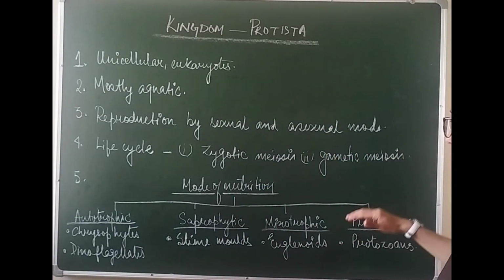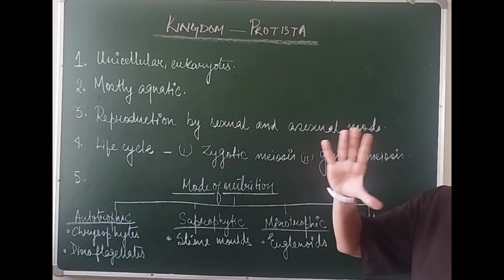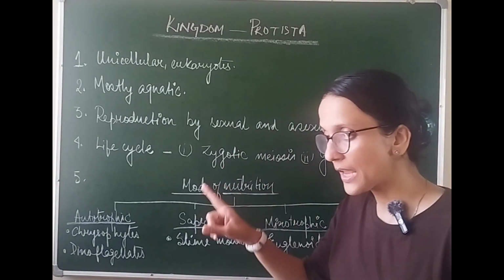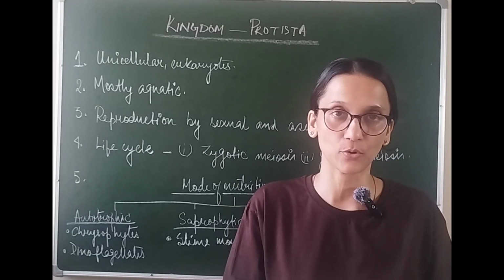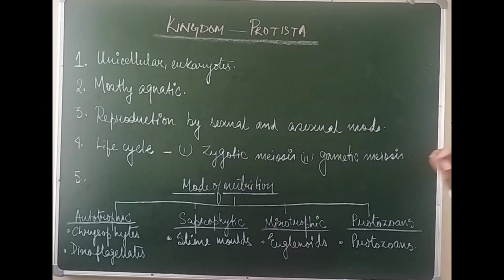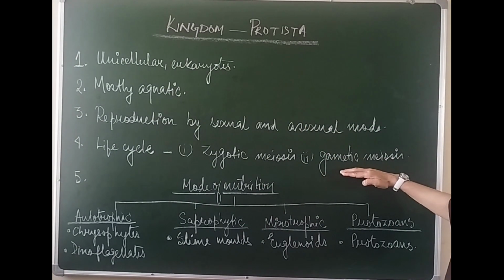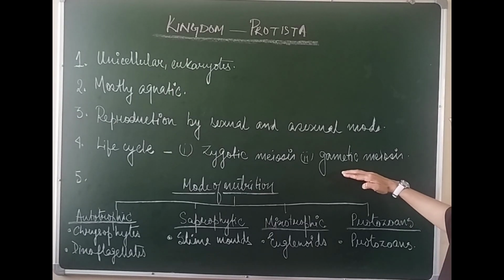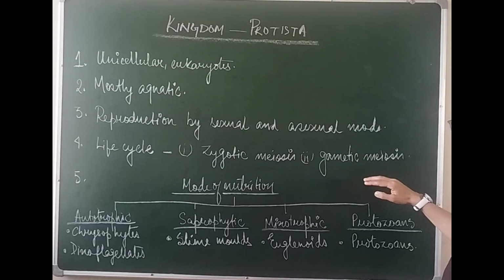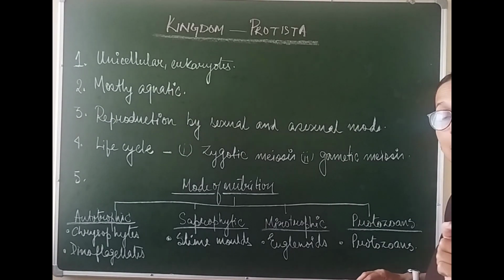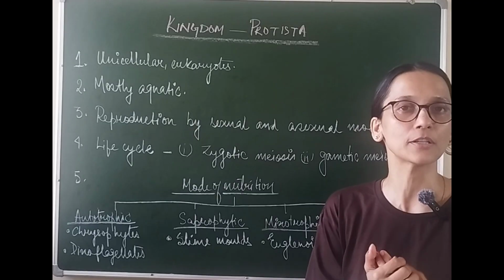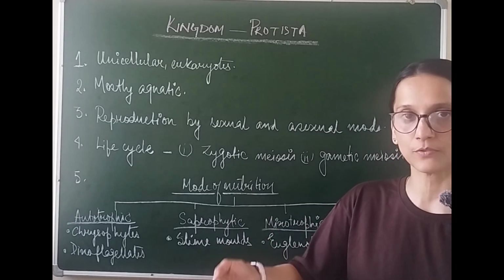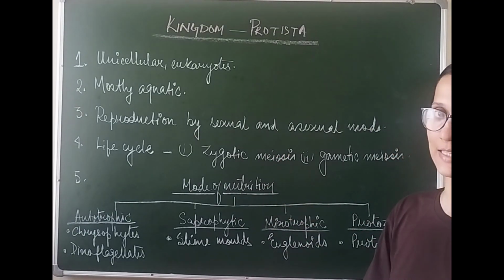On the other hand, where the diploid structure forms the body, the life cycle has a longer span of diploid structure than haploid structure. In that case, the diploid structure undergoes gametic meiosis to produce haploid gametes. That life cycle is known as the diplontic life cycle. We are going to study this further in detail. Right now it may be a little difficult for you to comprehend, but as we proceed further, I am going to explain it in detail to you.